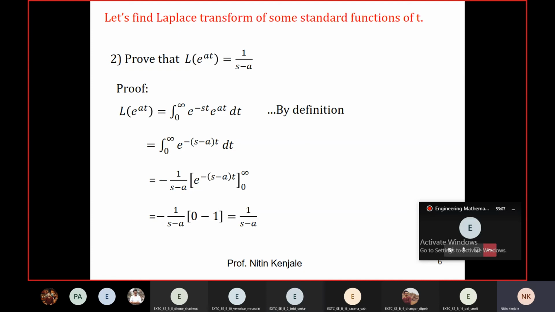raised to minus at. What is Laplace of e raised to minus at? Can you tell me? 1 upon s plus a. Very good. Yeah, all of you know this. Dipesh, Laplace of e raised to minus at is 1 upon s plus a.